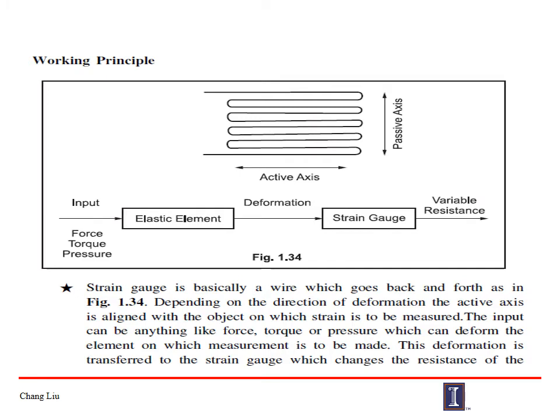So the working principle, if you analyze, it will have two axes, active axis and passive axis. In this direction you are measuring the force. The elastic element is the measuring element. Input is force, torque and pressure. There is a deformation happening to the elastic element. That deformation is measured in the strain gauge, and that measurement is happening through the variable resistance measurement.